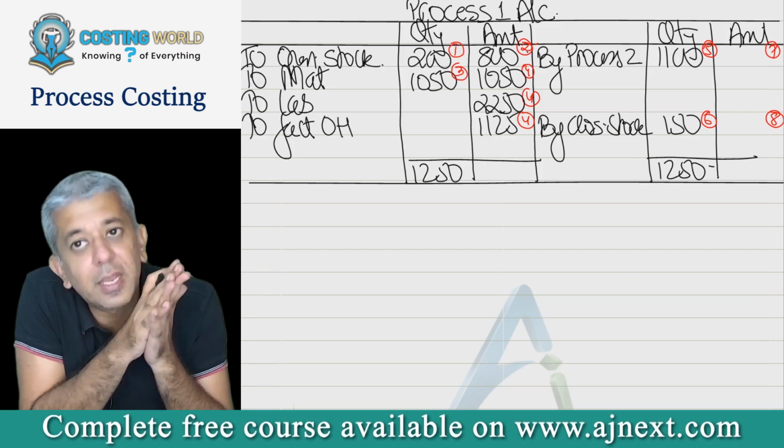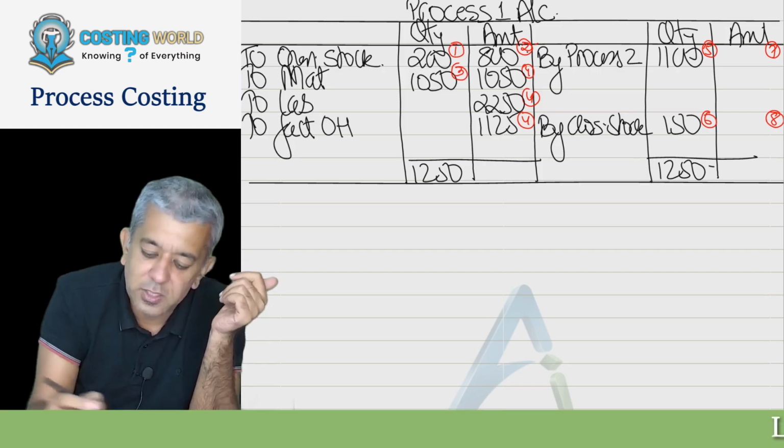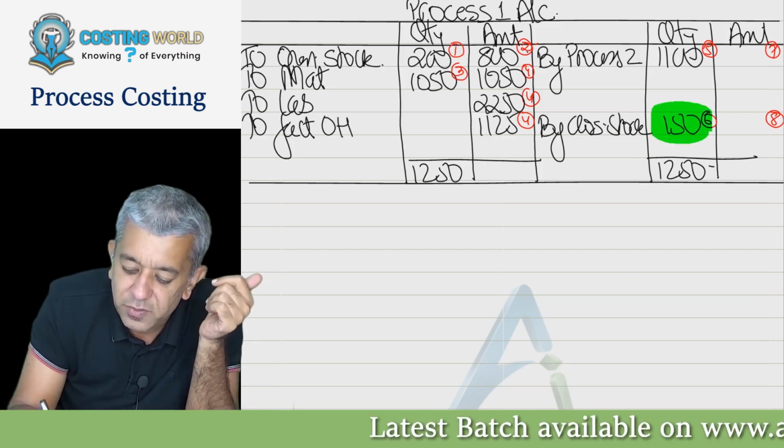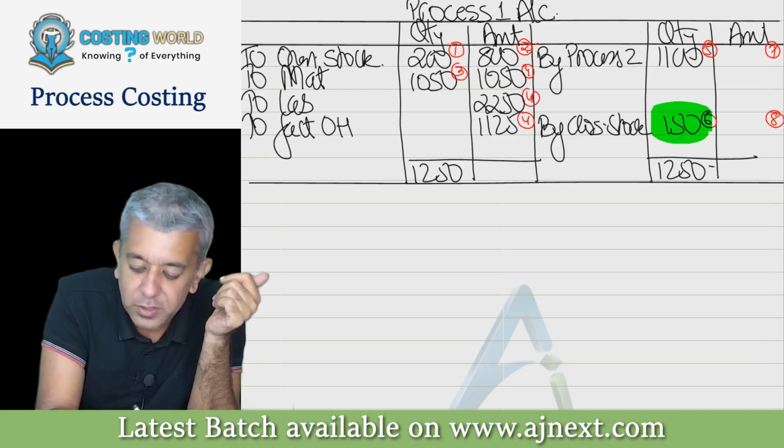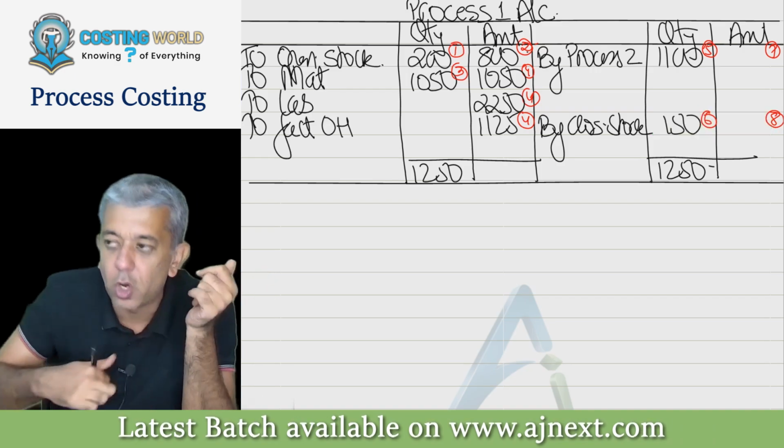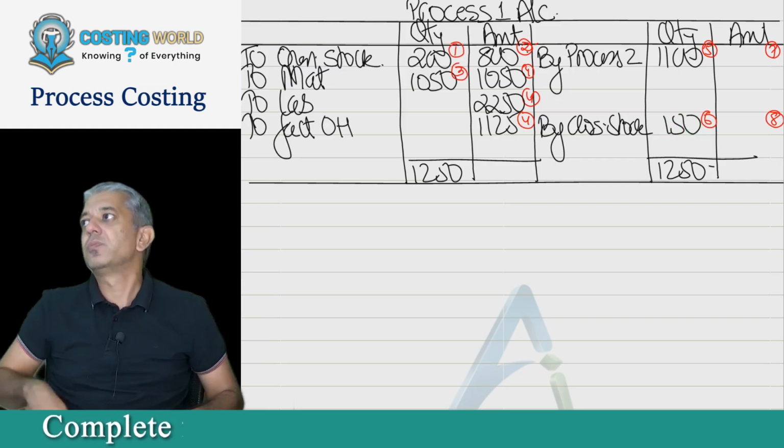And lastly, the eighth one. Obviously, this will represent the cost of these 150 incomplete units. So you all can write down: cost of closing WIP.